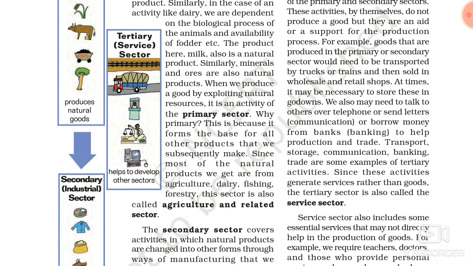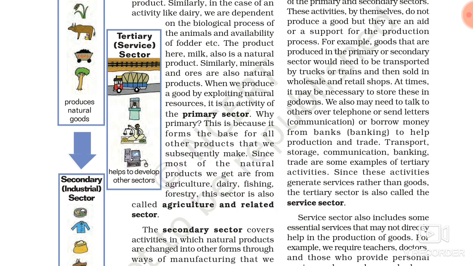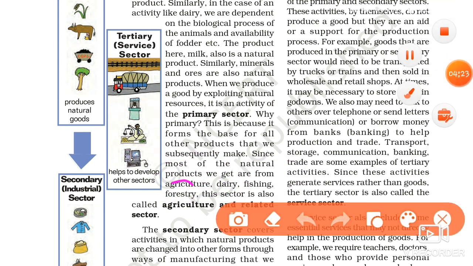So what are the examples? There are different examples given. Here, see, this is agriculture, dairy, fishing, then forestry. These are the primary sector.